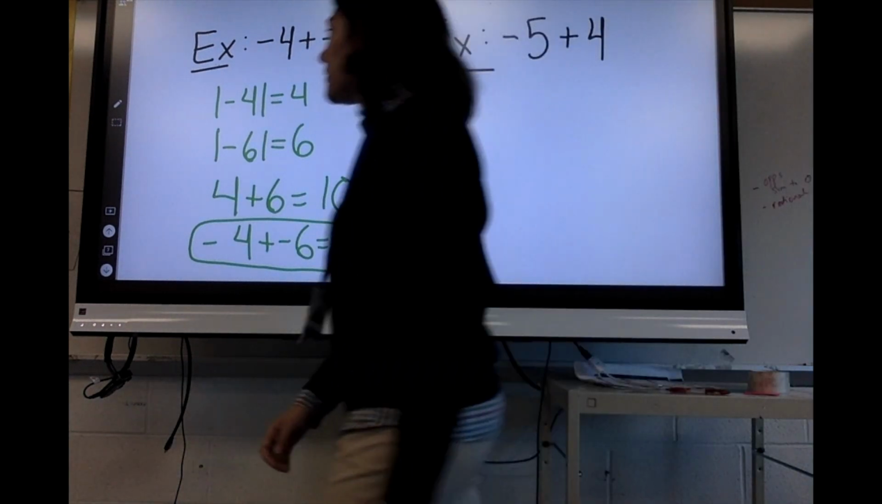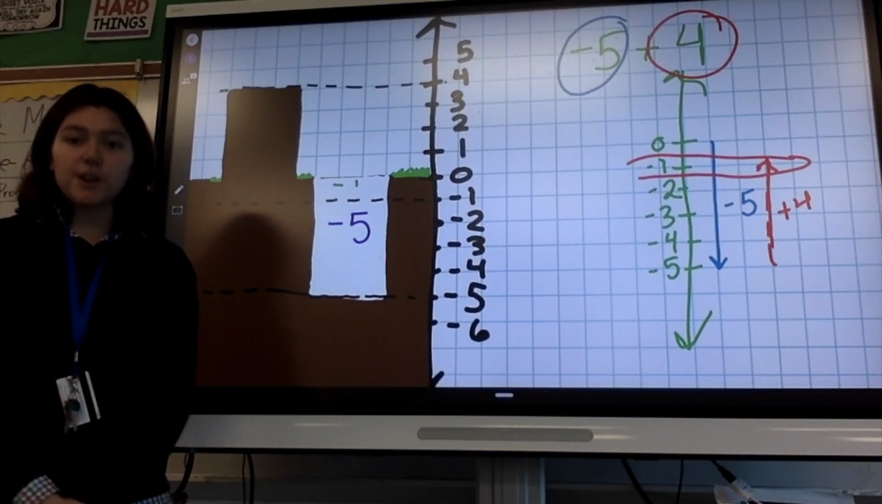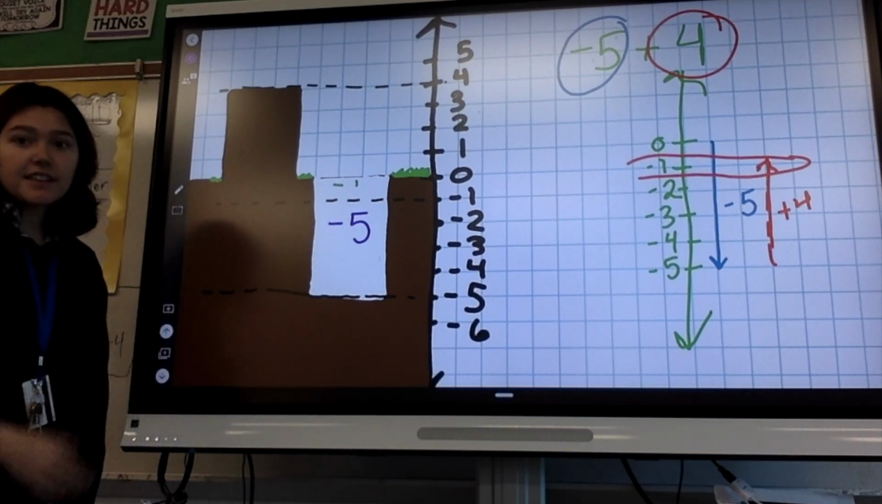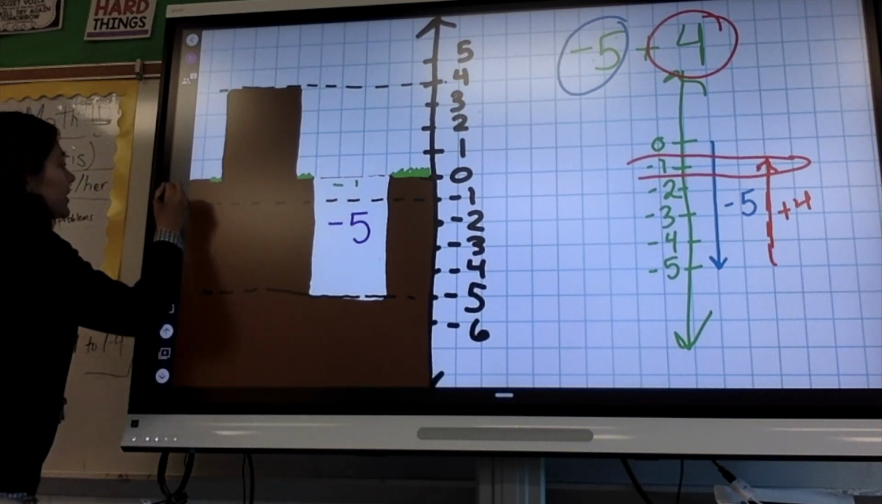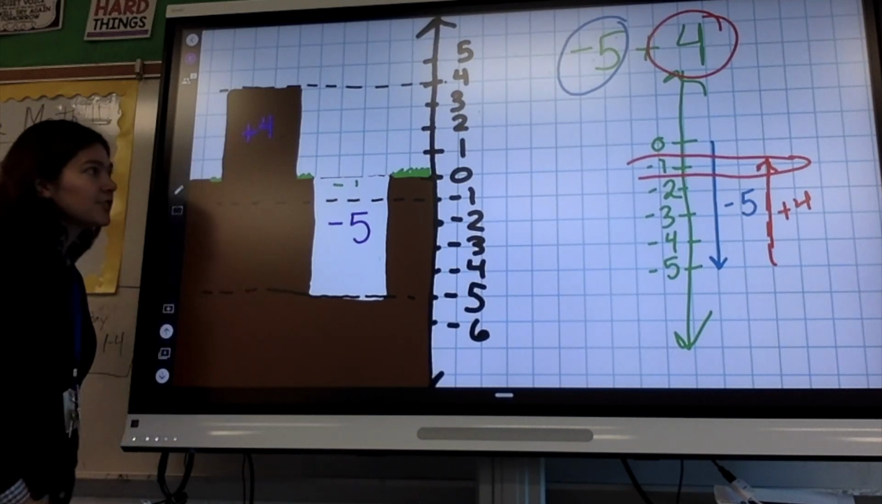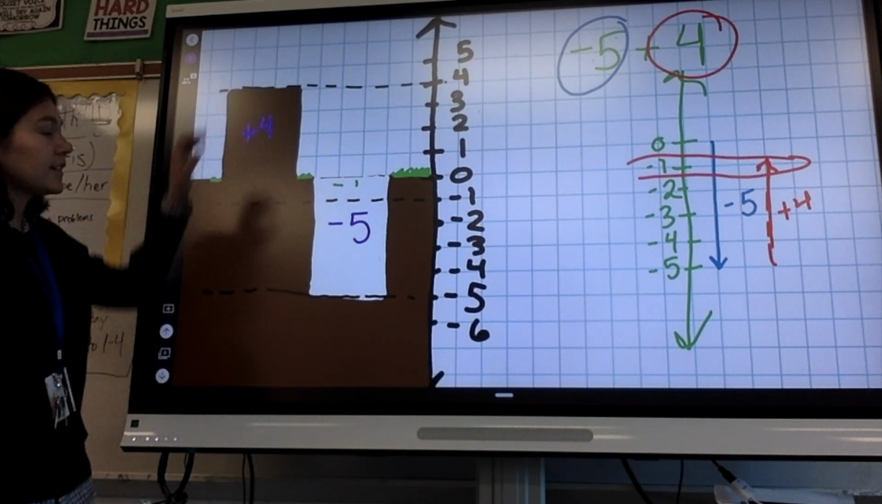Let's first go back to the hole model. Negative 5 plus 4 for our hole model. So our negative 5, that's our hole in the ground that goes 5 deep. Then we have positive 4, right? Positive 4 is going to be our pile of dirt up here above the ground.